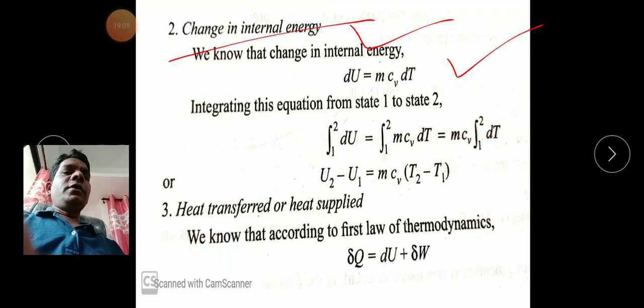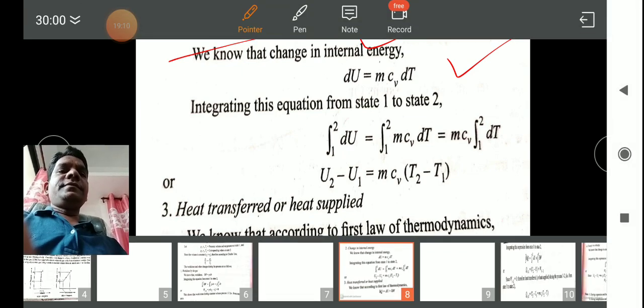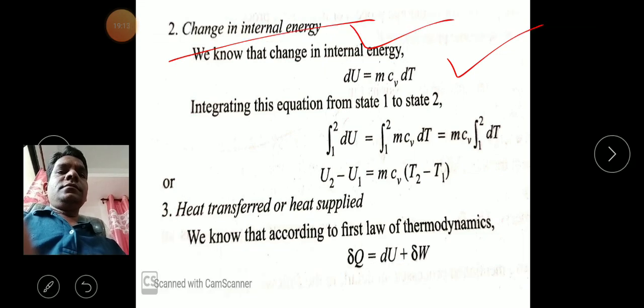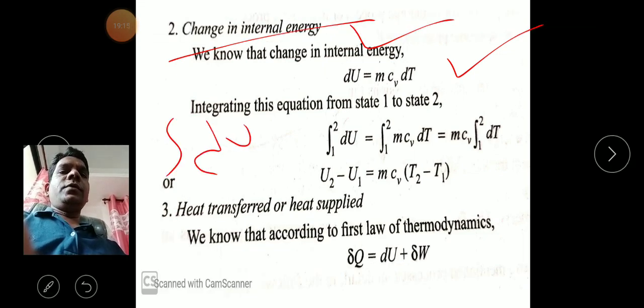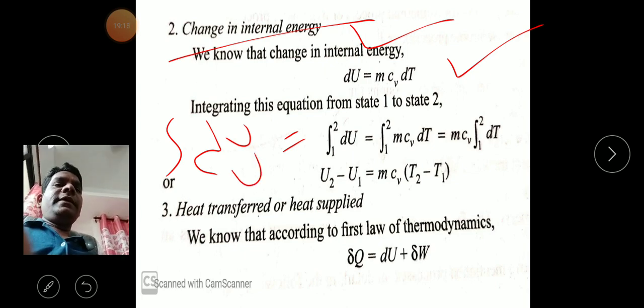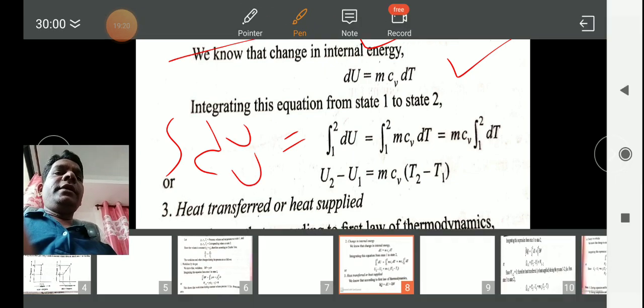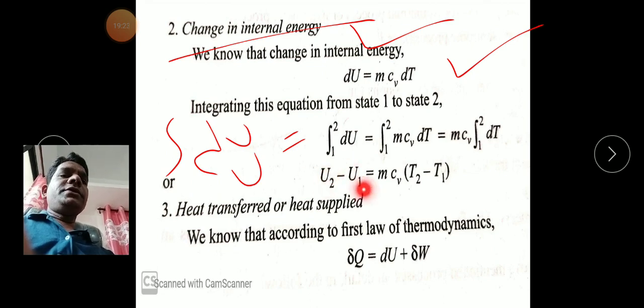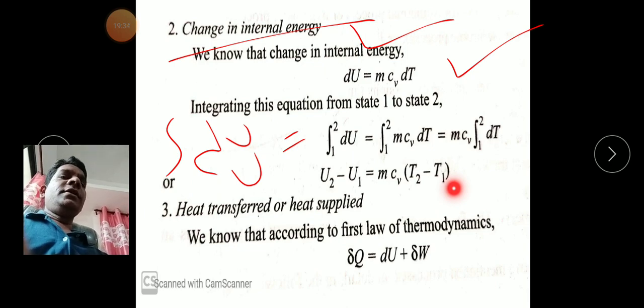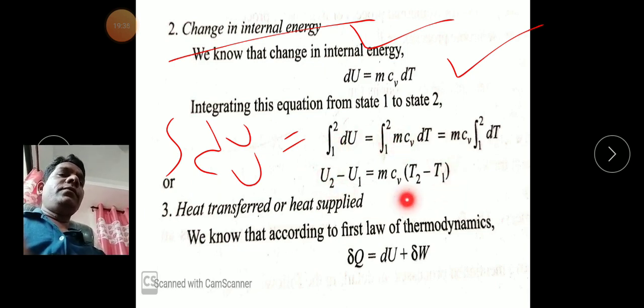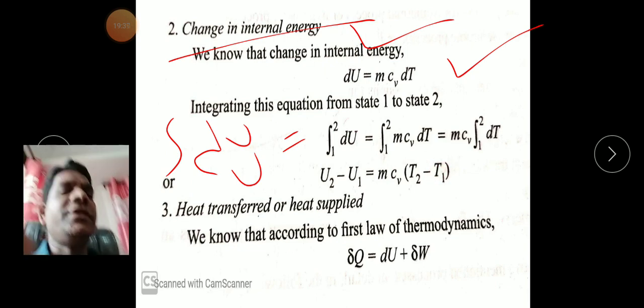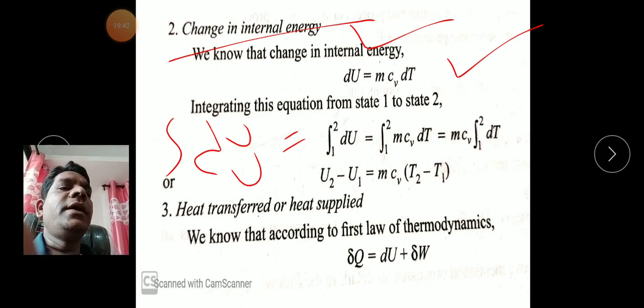After solving this simple math, the integration of dU gives U, and after putting the limits we get U2 minus U1 is equal to m Cv, with the integration limits 1 and 2 and T replaced by T2 minus T1. So this is the internal energy equation in a constant volume process: m Cv (T2 minus T1).